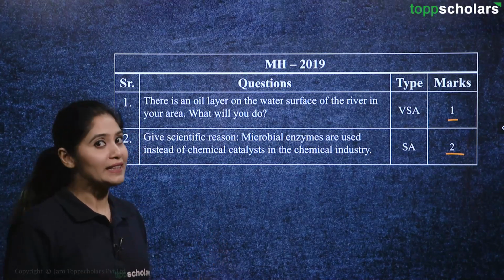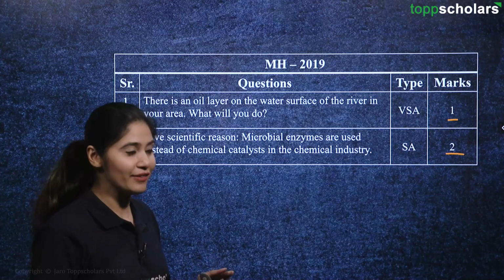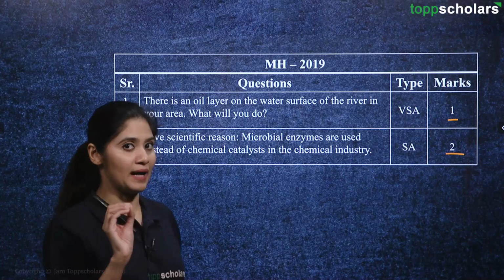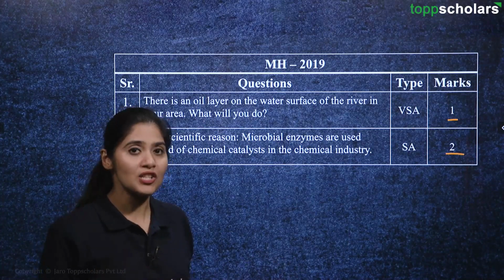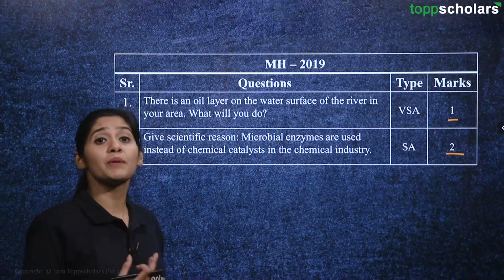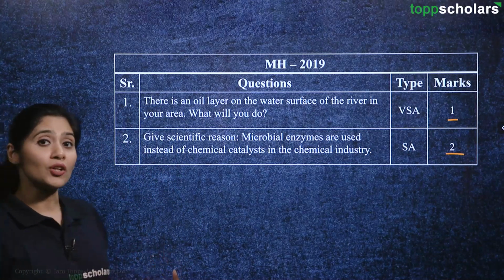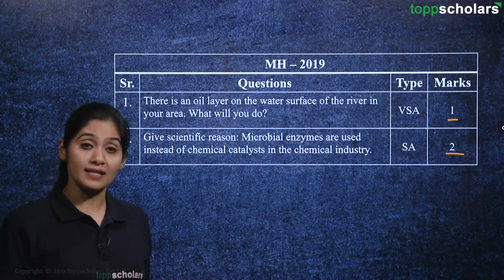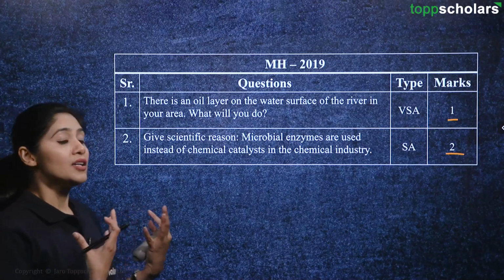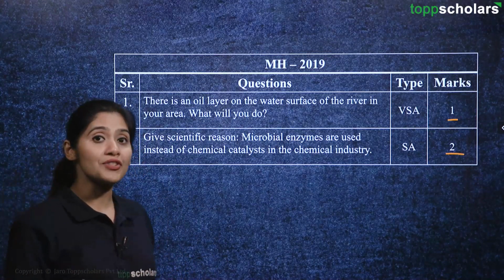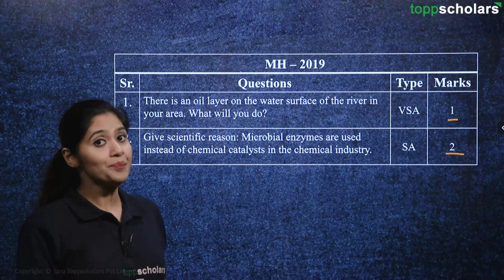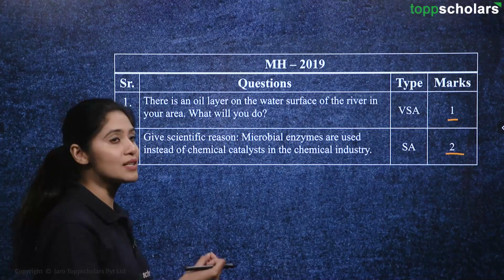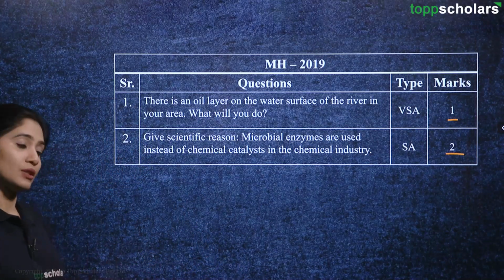I will not do anything, it's not my problem, is not going to be the answer. We have to do something. So what can we do from the perspective of a microbiologist? There are certain species of bacteria which are capable of degrading the oil layer on water, such as Pseudomonas species. They are known as hydrocarbonoclastic bacteria, and they are useful in degradation of such oil floating on the water surface, hindering the aquatic life inside those rivers. So those bacteria can be used to treat such water which has an oil layer on the surface.